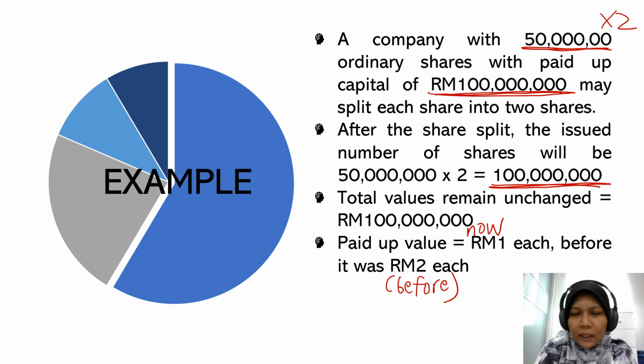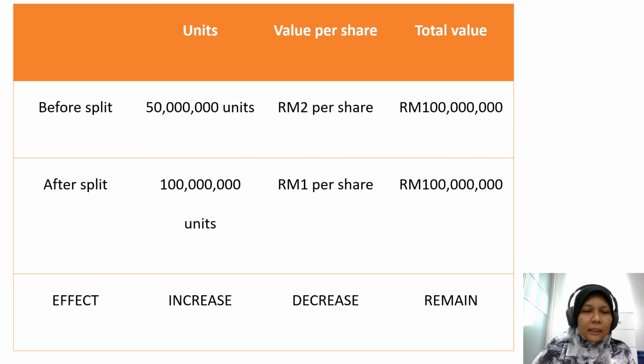How is the 2 ringgit derived? Let us have a look at this table. Before the split, 50 million units, 2 ringgit per share, so that will give us 100 million ringgit. After the split, it becomes 100 million units, times 2, value still 100 million ringgit. And so we get 1 ringgit per share: 100 million ringgit divided by 100 million units. So the value per share is 1 ringgit.